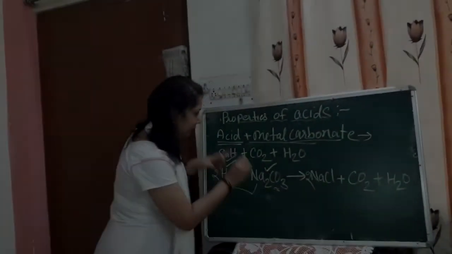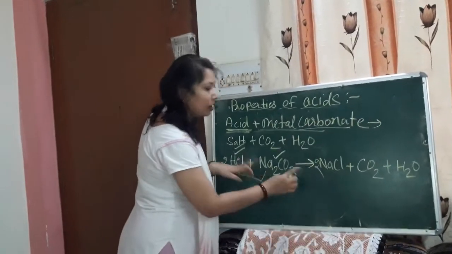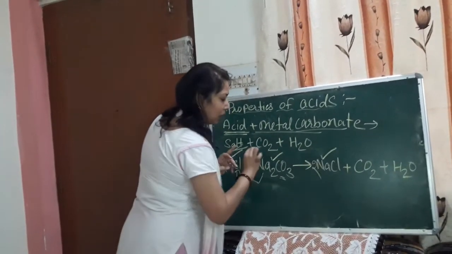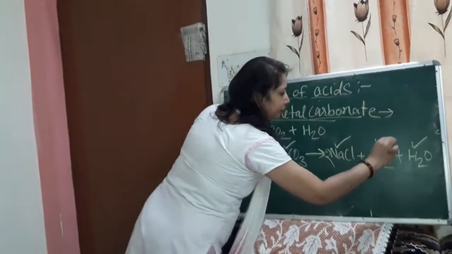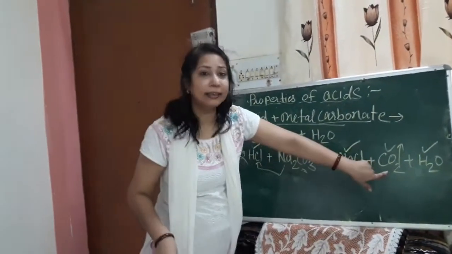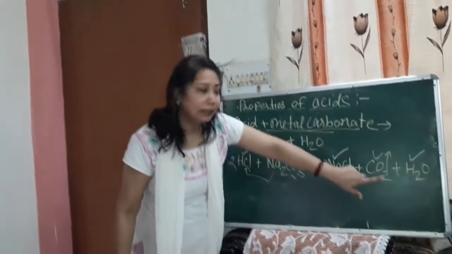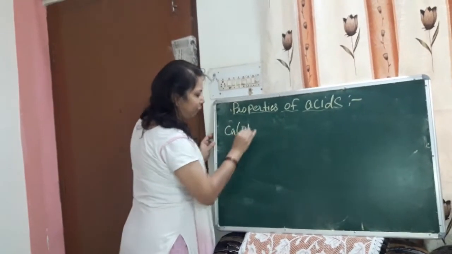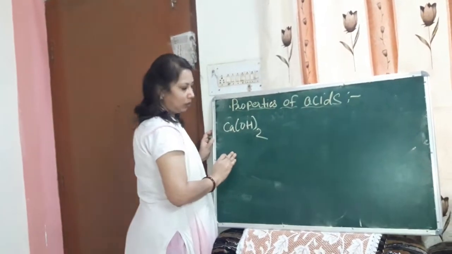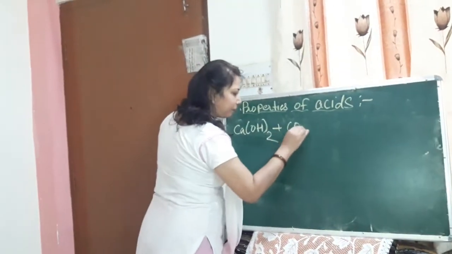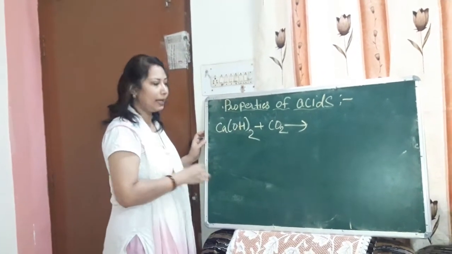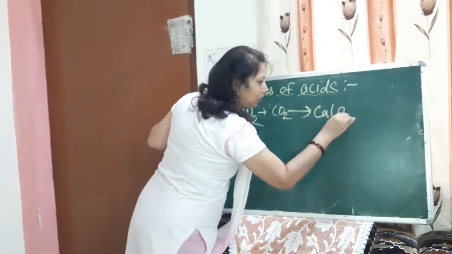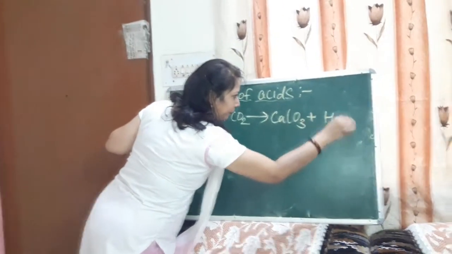When acid reacts with metal carbonate, it always produces salt, carbon dioxide and water. Understood? How can you prove that this gas is carbon dioxide? By passing this gas into lime water. Let me explain how you will ensure that this gas is carbon dioxide. When we pass this gas into lime water, this is the formula of lime water, it is colorless. When it reacts with carbon dioxide gas, it converts into this compound.